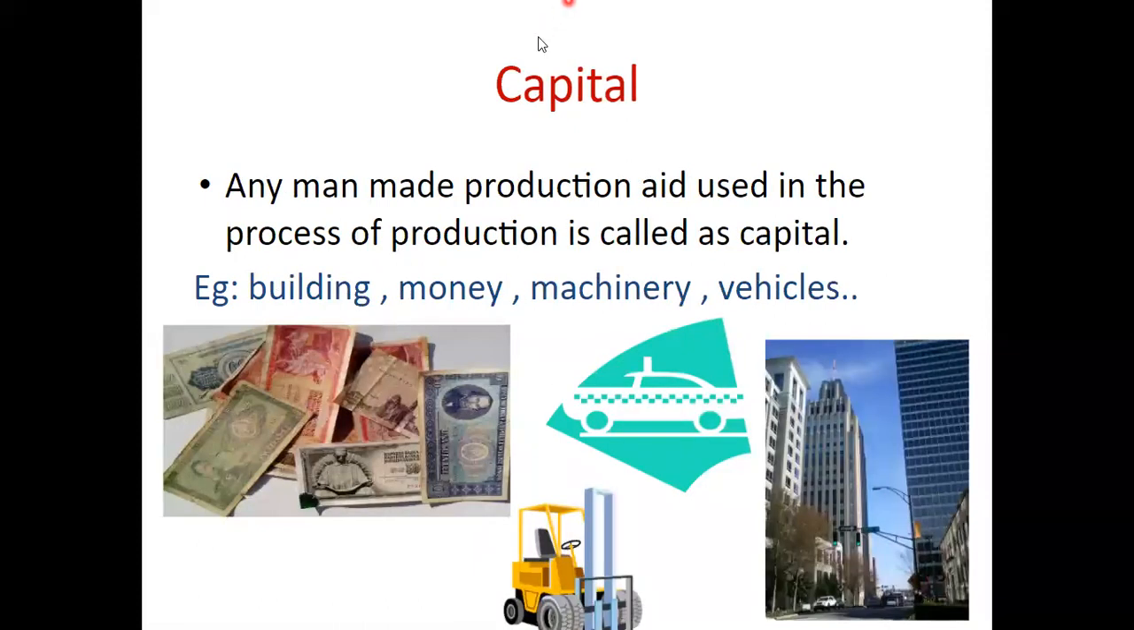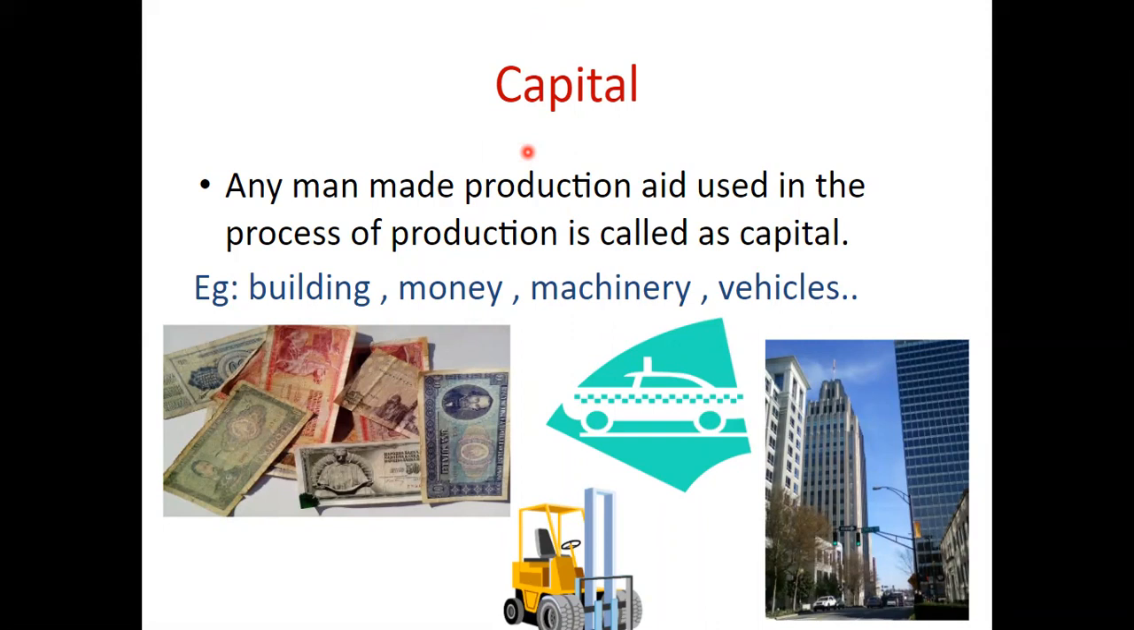Next one, capital. Any man-made production aid used in the process of production is called capital. For example, building, money, machinery, vehicle. Those things are man-made. That means humans are making them. So if I take now forest, is it coming under capital or land? Is forest a man-made production? No. So forest is coming under land because it's a natural resource gifted by nature.